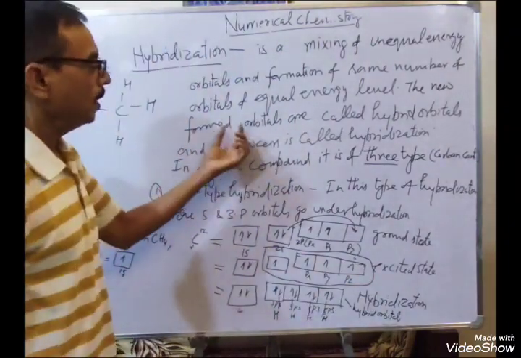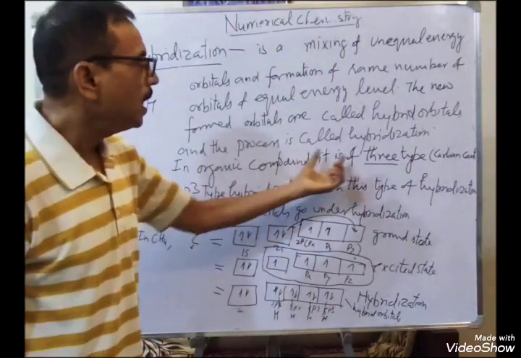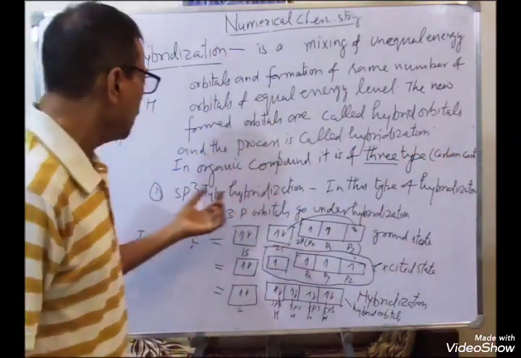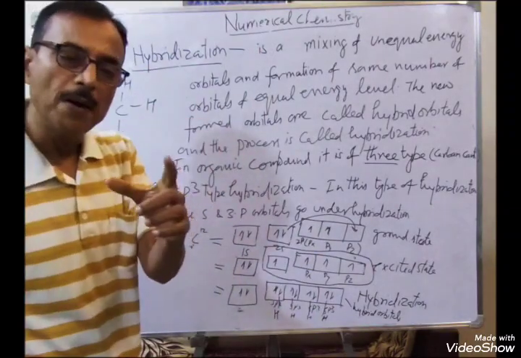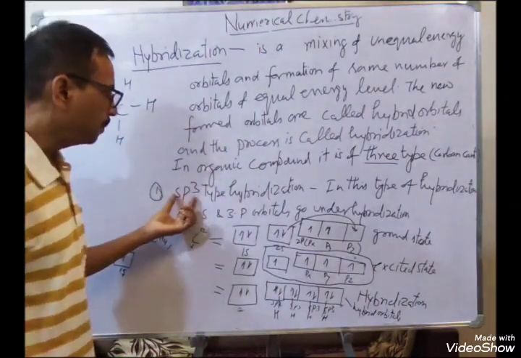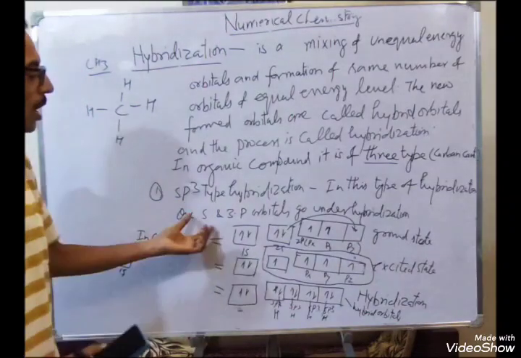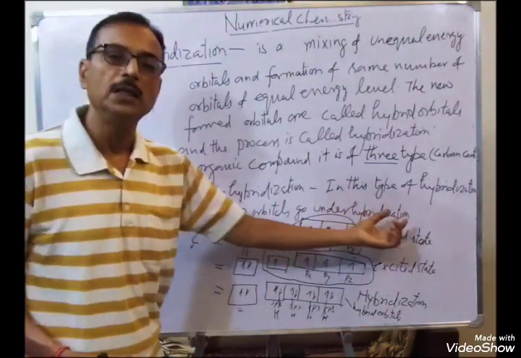So in organic compounds, that is carbon containing compounds, carbon has three types of hybridization. Number one is sp3. sp3 means where 1s and 3p orbitals go under hybridization.